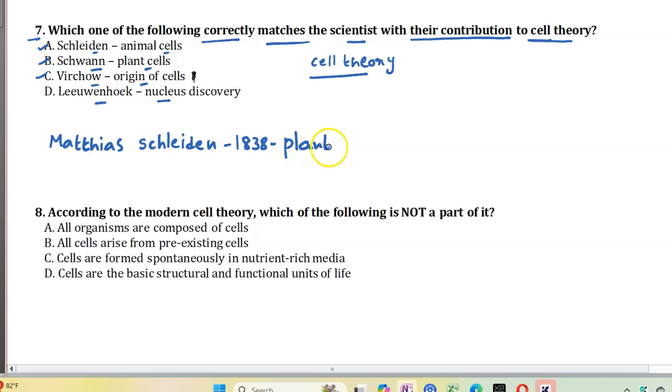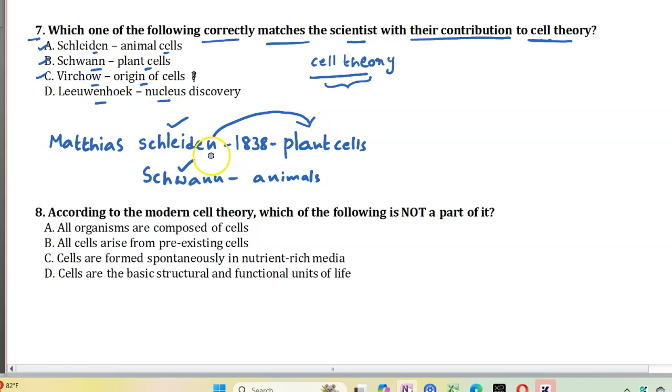On the other hand, Theodor Schwann worked with animal cells. So A and B matching is incorrect matching. Though these two, Schleiden and Schwann, contributed to the cell theory, Schleiden worked with plant cells, Schwann worked with animal cells.